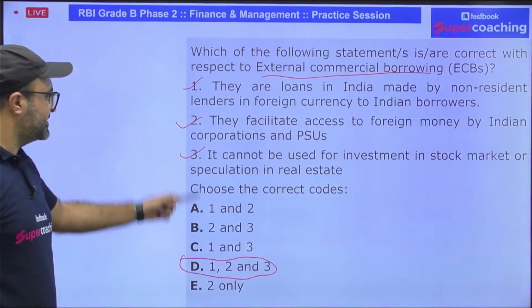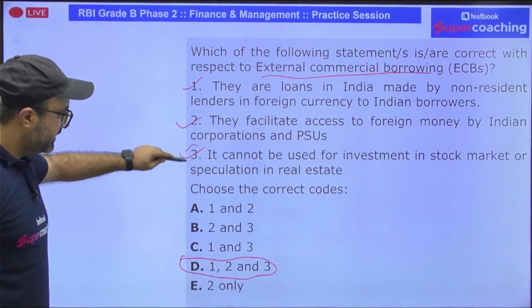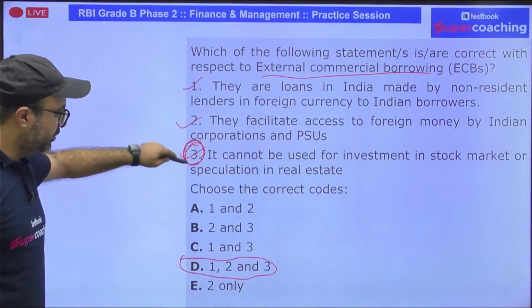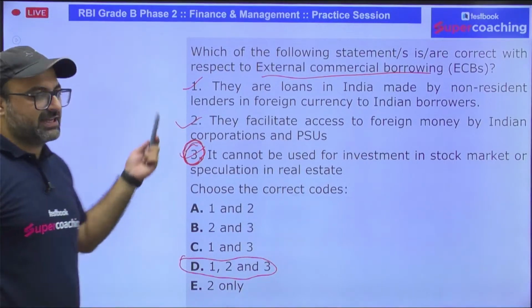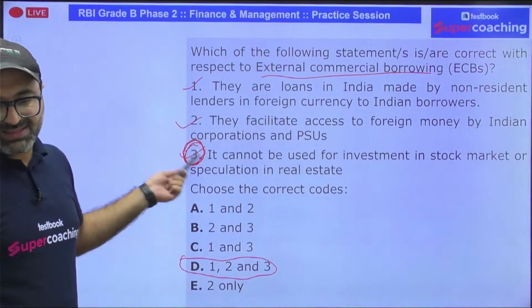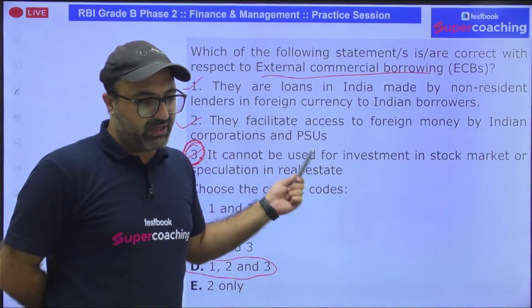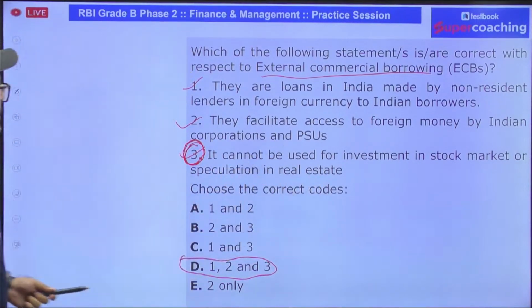I would say first and second statement were quite obvious. Third statement is important. Do remember the third statement, because if in examination a question is asked, this understanding is going to play a really very important role. Got it? Moving to the next.